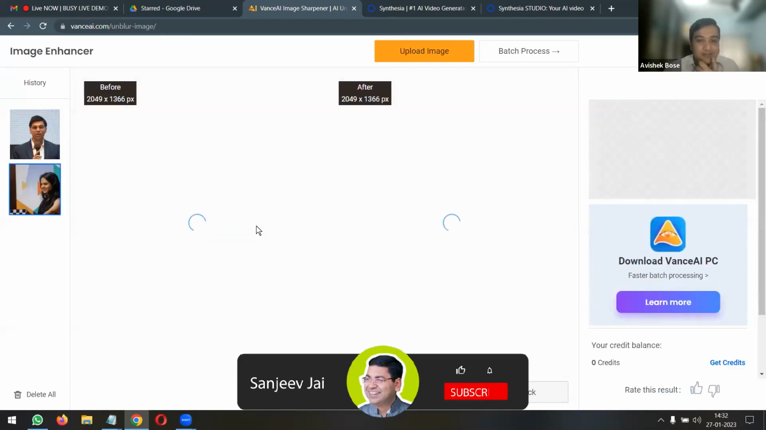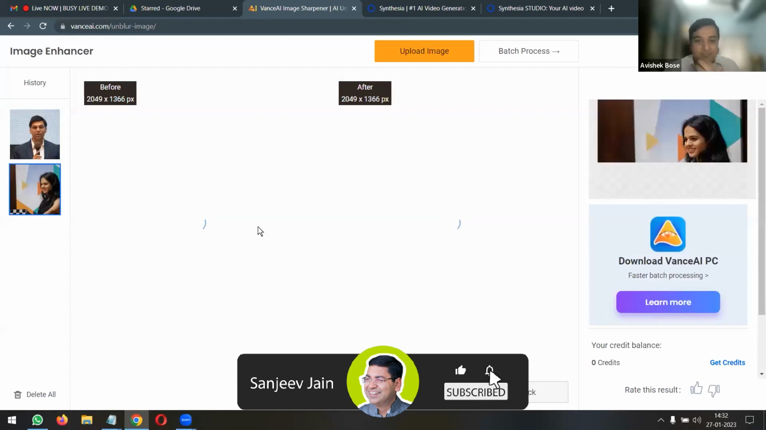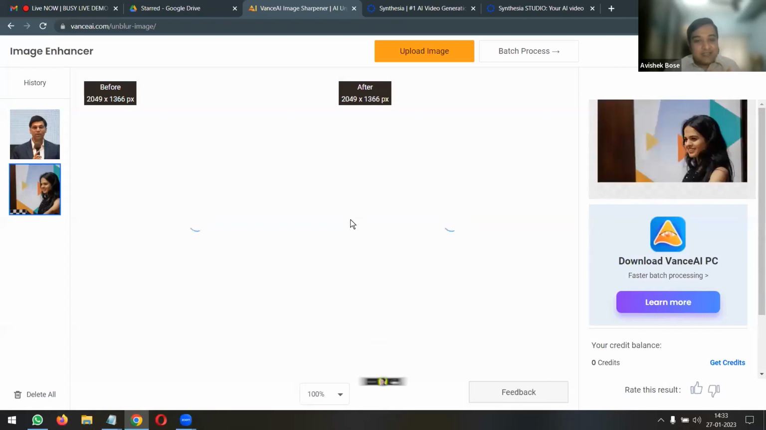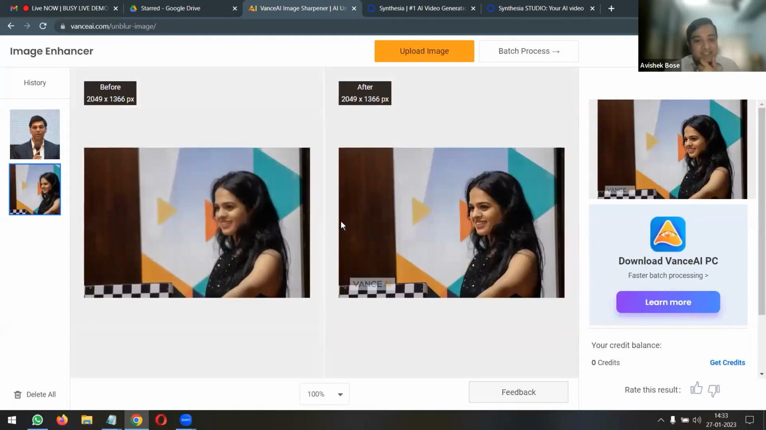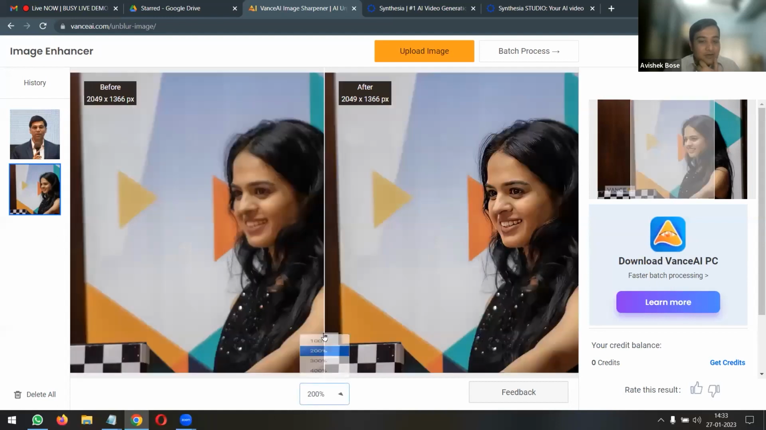So I'll not wait for it to process. I'll just show you from my history. This is one picture of Tanya Sachdeva. This is the picture that I had taken, and this is what the system did for me. What it is also doing, along with sharpening it, it is also digitally processing, and it is also creating it for you in a way.